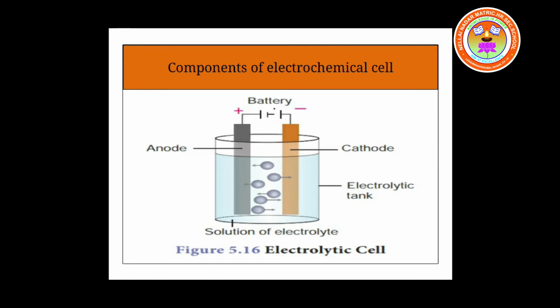And the electrolyte. The electrodes are metal rods which are good conductors of electricity, whereas the molten salt along with the dilute acid acts as the electrolyte. So these are the main components of an electrochemical cell.